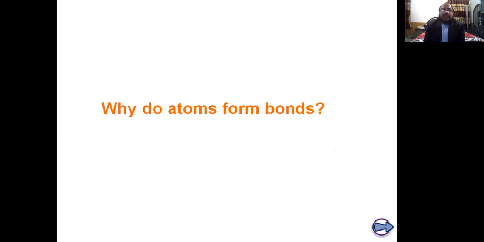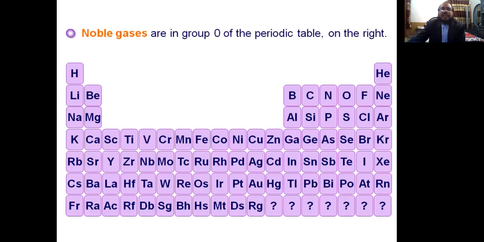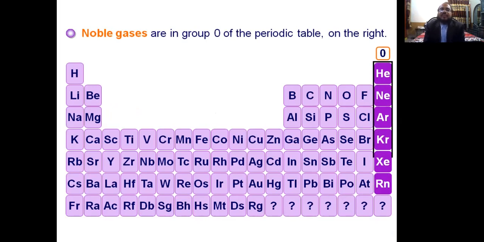Yes student, you should think: why do atoms form a bond, and what is the need or requirement of a chemical bond between atoms? Actually, if we look at the modern periodic table, 100 plus elements exist, but at the extreme right of the periodic table are the noble gases. They are also known as zero group elements. They are also called inert gas elements.